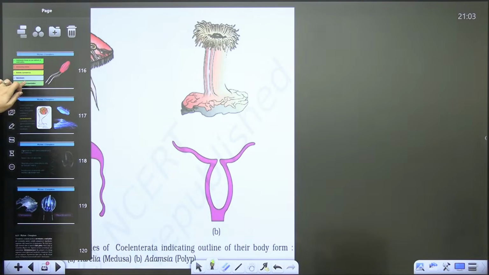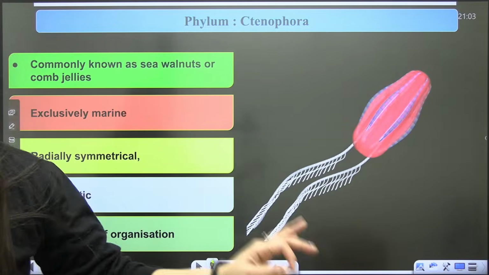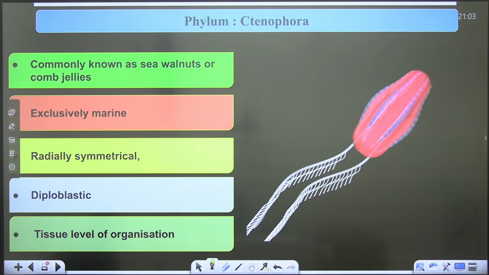Okay, done. Chaliye, next is Ctenophora. So write down the basic characters of the Ctenophora in the chat section.